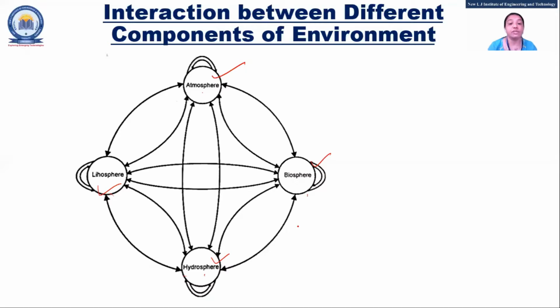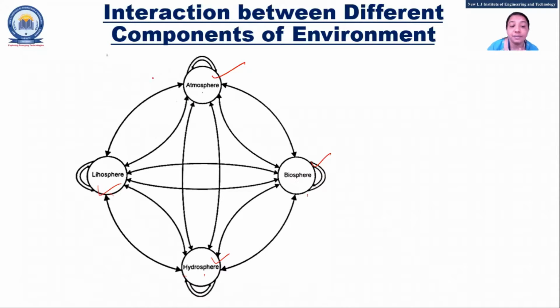In that, you also need to explain the arrow. It is bidirectional. That means if there is any change in the atmosphere, how it will affect the lithosphere, you need to explain with an example. If there is a change in the hydrosphere, what effect will there be on the biosphere?